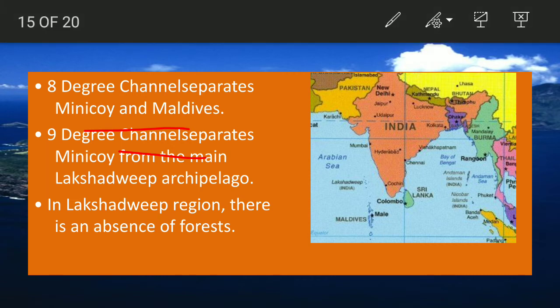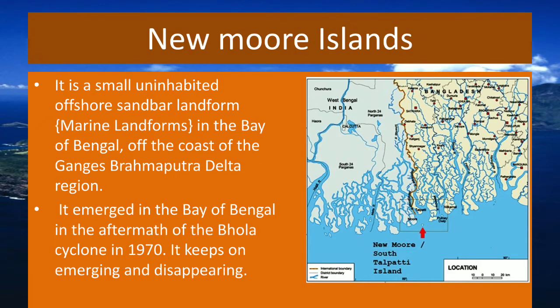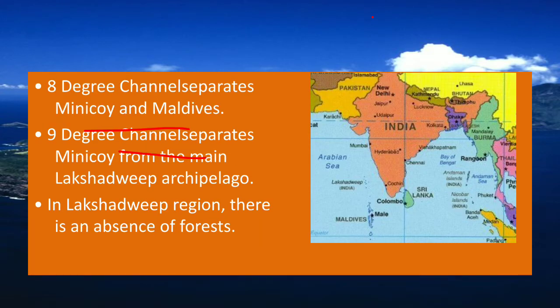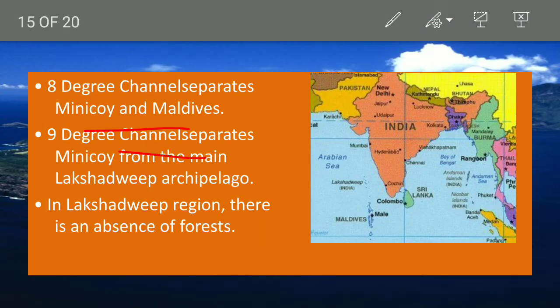Got it? So the 9-degree channel separates Minicoy from the other archipelago of Lakshadweep. The Lakshadweep region has an absence of forests. So basically, there is no forest there. There is only a little vegetation growing. So this much is about the Lakshadweep Islands.